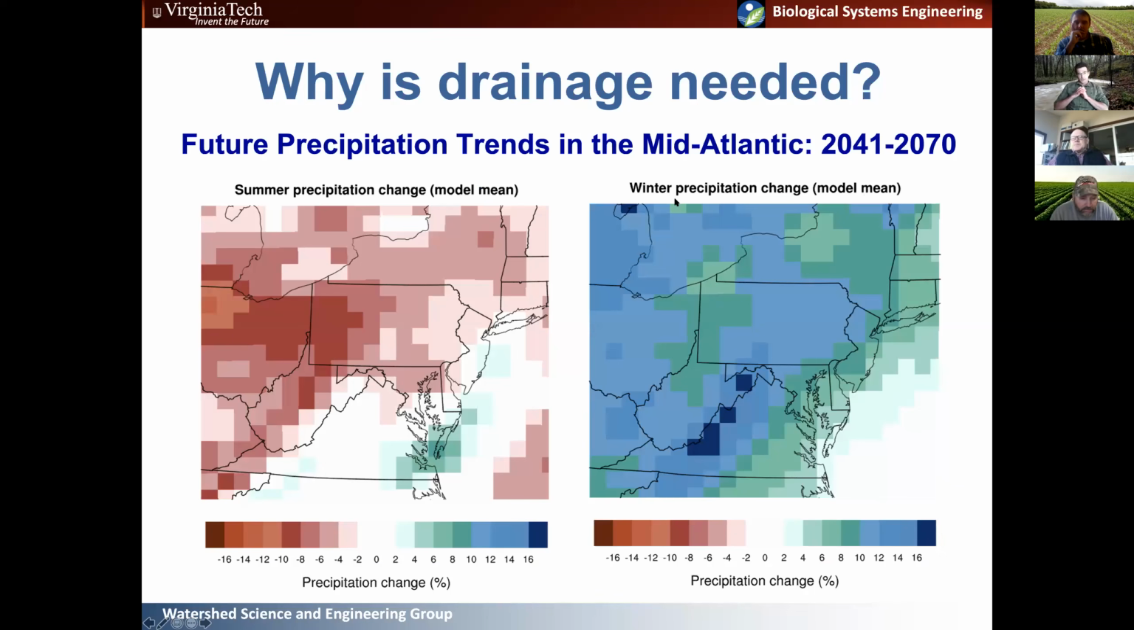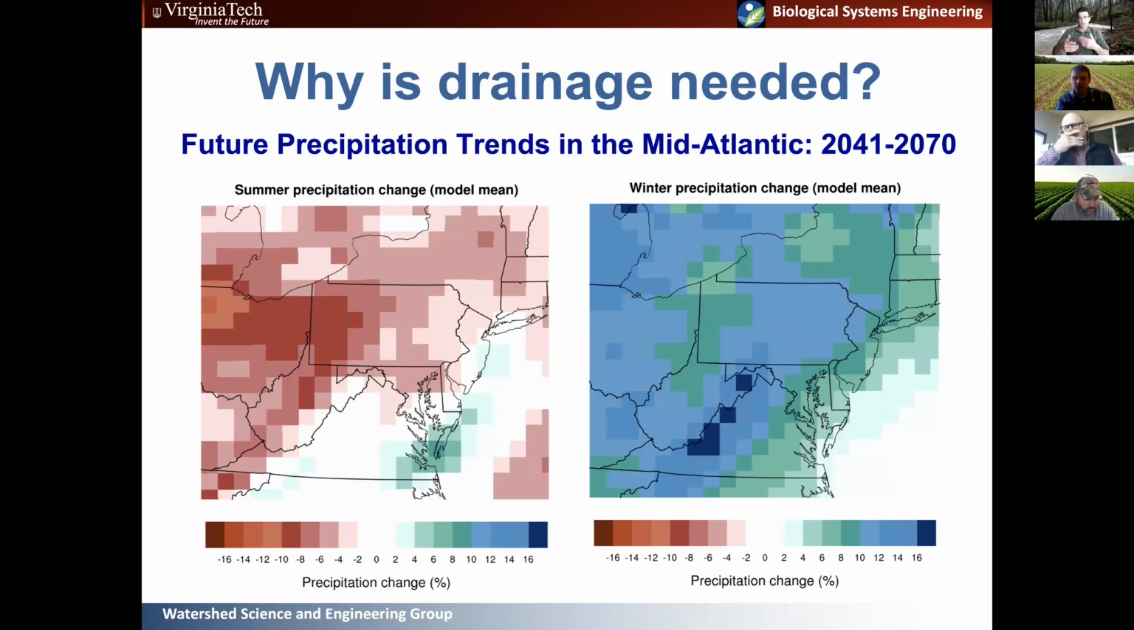So why do we need drainage? Like I said, 3 of the last 5 years have been some of the wettest on record, and it looks like these trends are going to continue into the near to moderate future. So these are some predicted precipitation trends for the Mid-Atlantic using some of the global climate models that are out there.